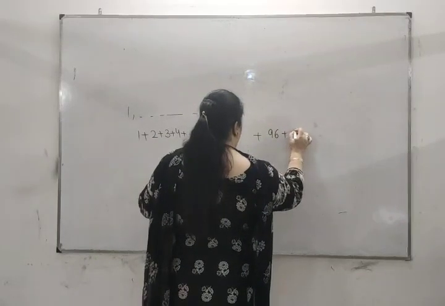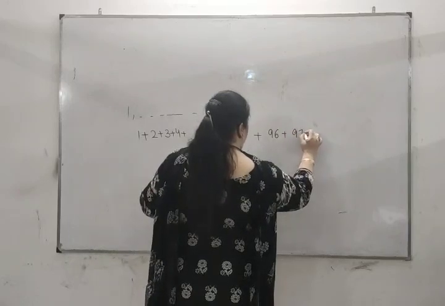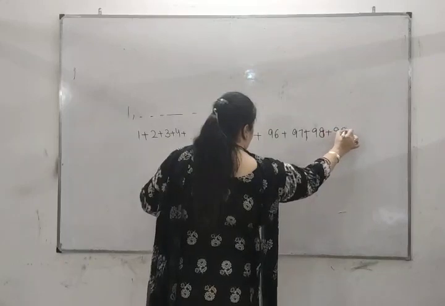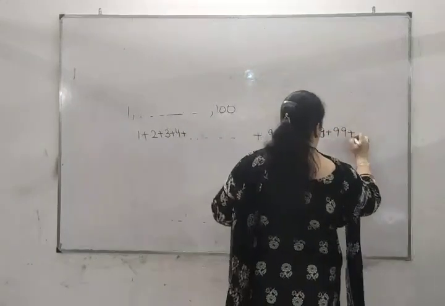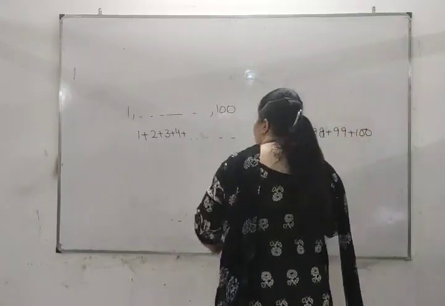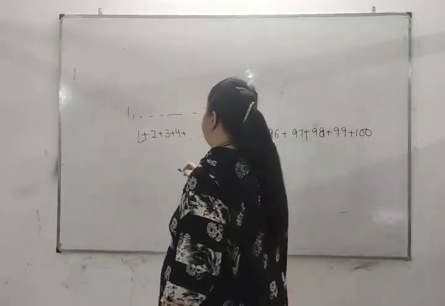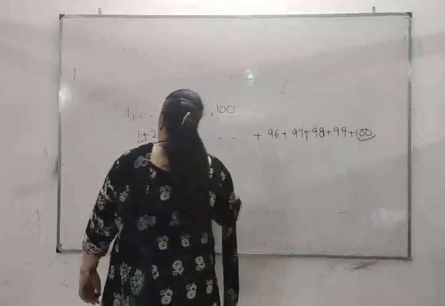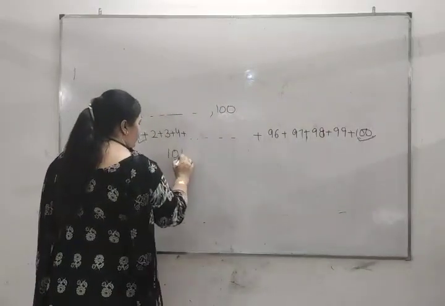96, 97, 98, 99 and 100. This is what we want to add. Now I started like this. I added the first number and the last. The sum of these two numbers was 101.